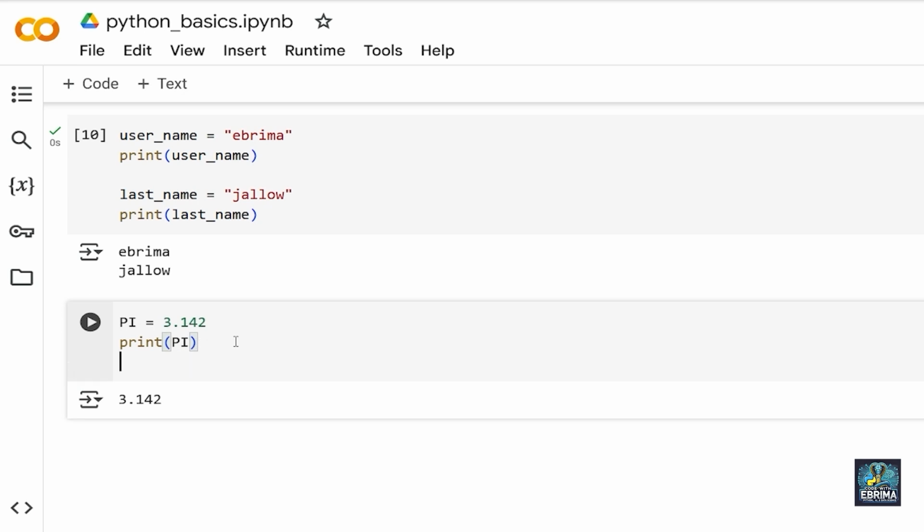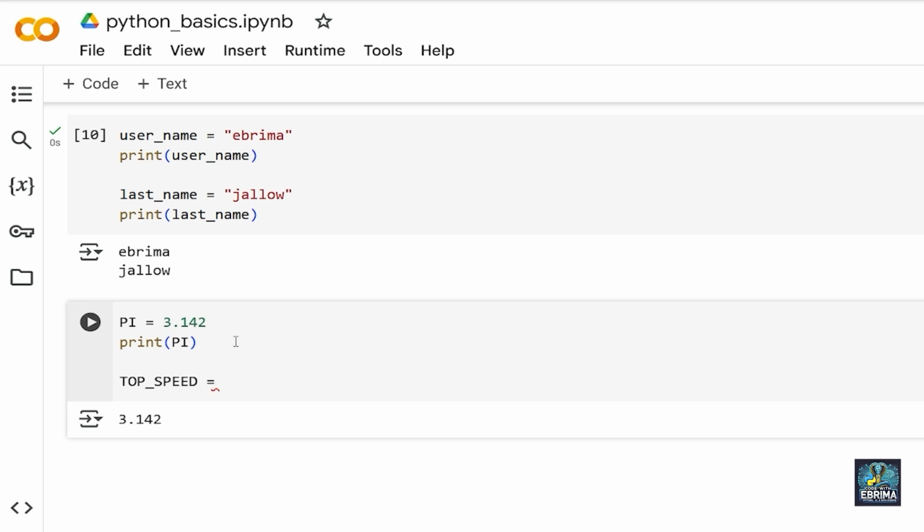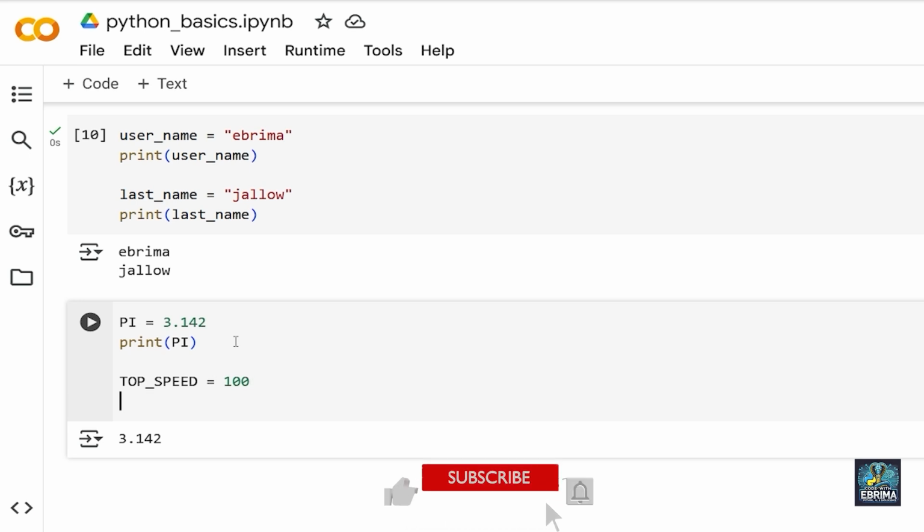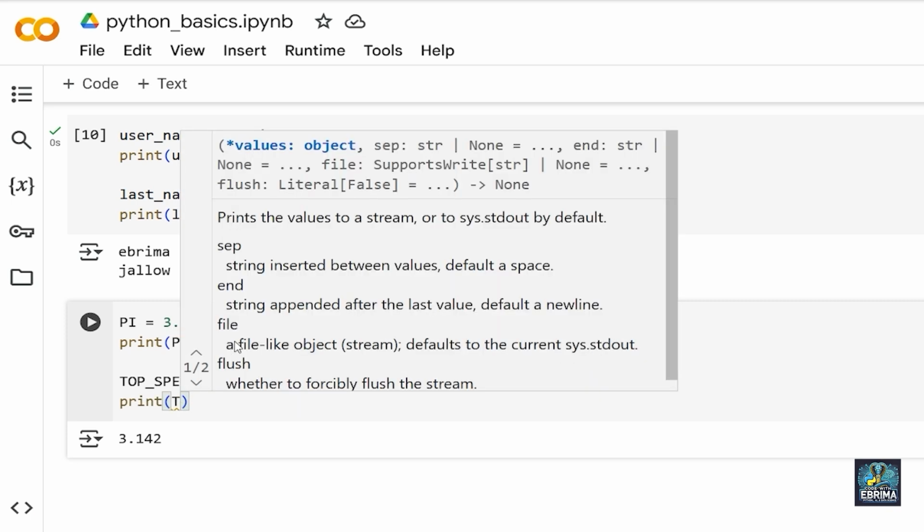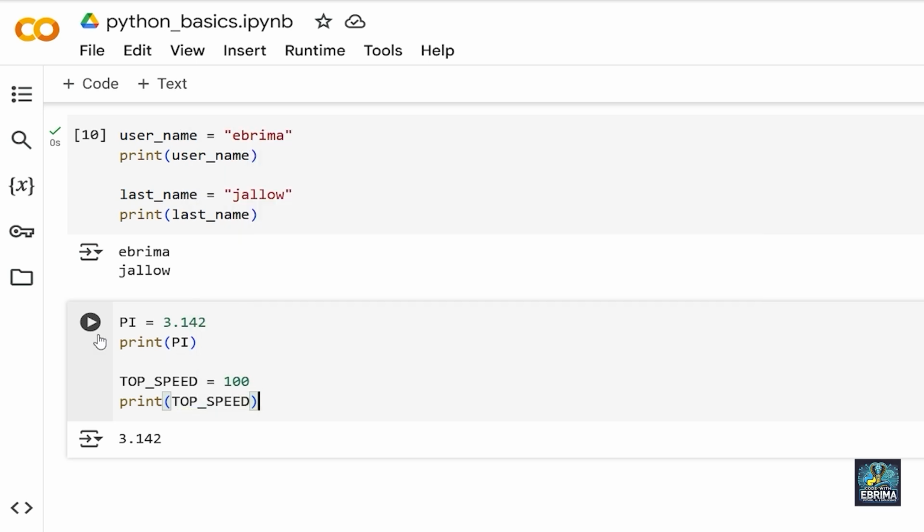Maybe max speed or top speed. Let's just say top_speed is equal to, and I'm going to give a top speed, for example, let's say 100. Now I'm going to come down here and print top_speed. It should be all in caps, TOP_SPEED. Remember we said the constants should be in caps. This is super important to note.